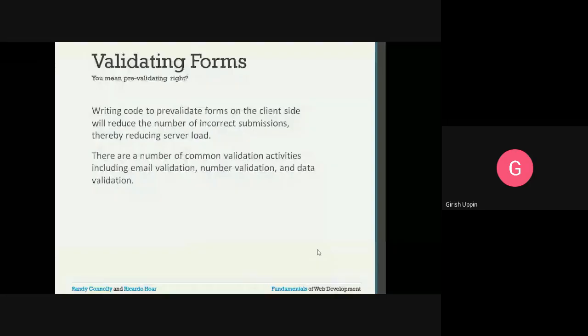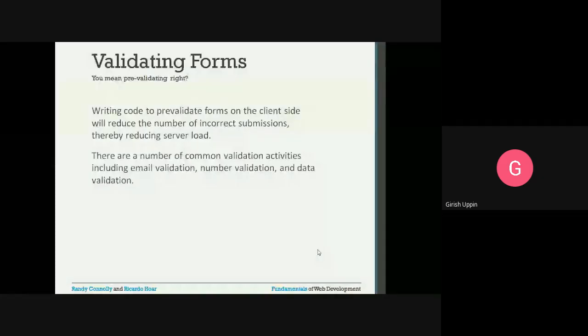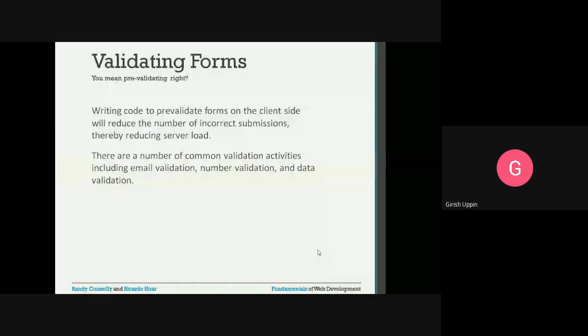For example, there is a field like age, where you cannot enter anything other than a number. If the user has entered any other non-numeric value, then we should validate that and provide a message saying that this field takes only numeric values.